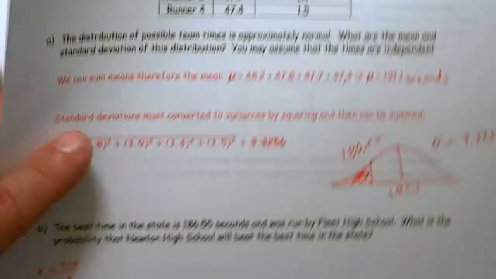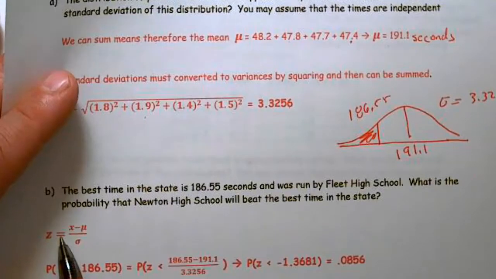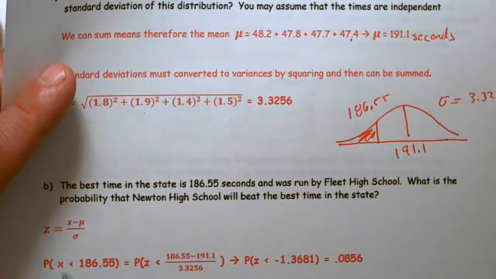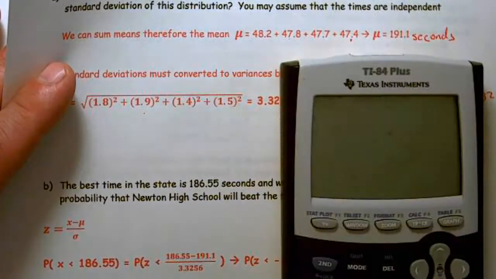So with that, we're going to have z equals x minus mu over sigma, which is the probability that x is less than that, which is the probability of 186.55 minus 191.1. And here's the way I go about doing that.